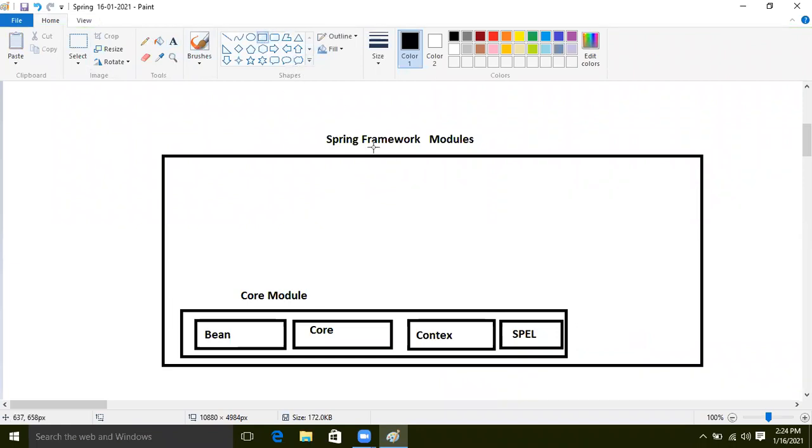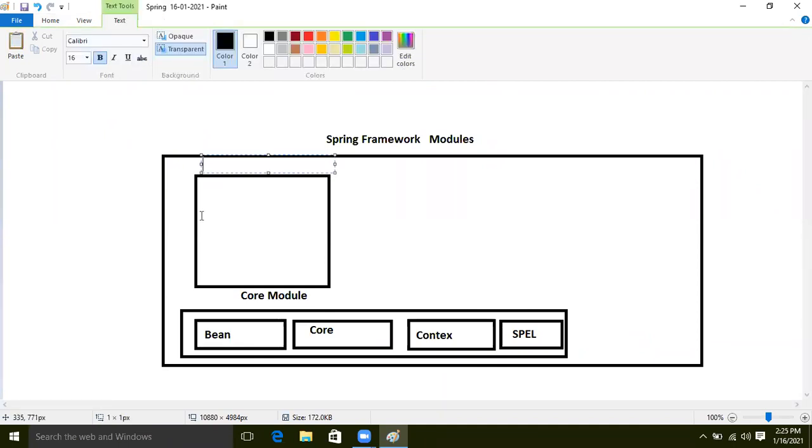After that, the data access layer. After completing this module, I will touch how our application interacts with the database. For that, the Spring people have given us support.